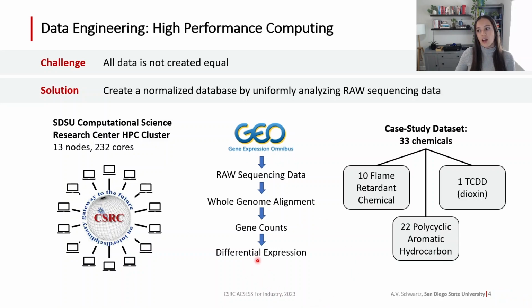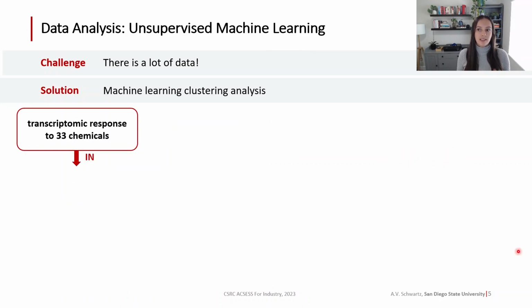Today, I'm going to be presenting on a case study dataset of 33 different chemicals that have been normalized for bioinformatics pipelines and even experimentation pipelines. This includes 10 flame retardant chemicals, 1 TCDD, and 22 polycyclic aromatic hydrocarbons. The next step is data analysis. The challenge here, again, is that there is a lot of data. When we're starting with a transcriptomic response to 33 different chemicals, that means we're looking at the total gene expression profiles of over 30,000 genes per chemical included in the dataset. And as we scale up the number of chemicals, you can imagine that number is going to get greater and greater.